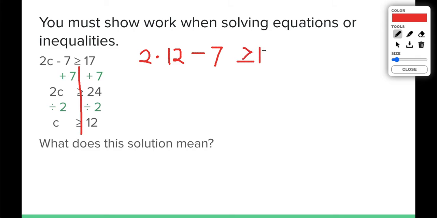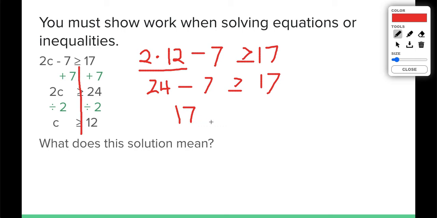I'm replacing my c with a 12. 2 times 12 is 24. 24 minus 17 is 7. Is 7 greater than or equal to 17? Yes, it fits the or equal to part, so that means our solution worked.